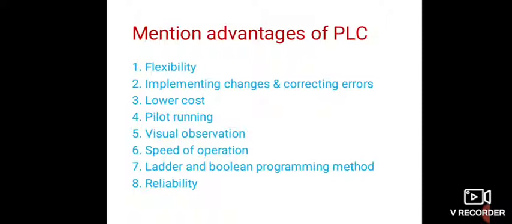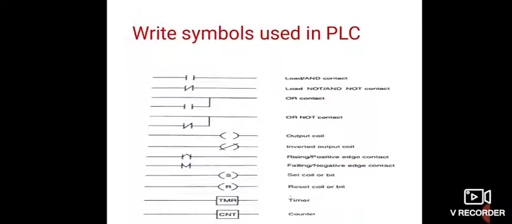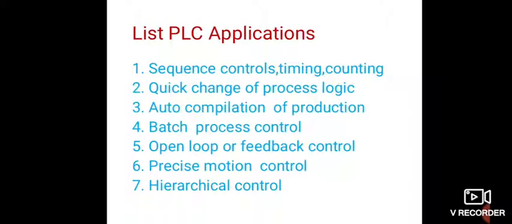The ladder and Boolean programming method, which is a very easy method. So the ladder programming method we will see in the next chapter. Then reliability, the life of the machine is more, or the system will be reliable for a long time. Okay. So the different symbols used in PLC, already this is covered in the class, and how these symbols are used in ladder diagrams, etc., we have seen also. Just remember what the symbols used are. How to use these symbols will be dealt with in the next chapter.